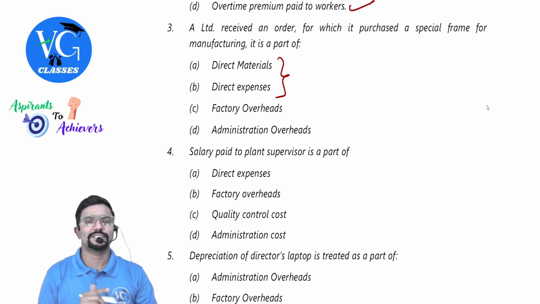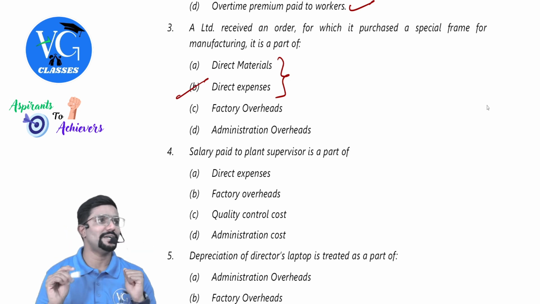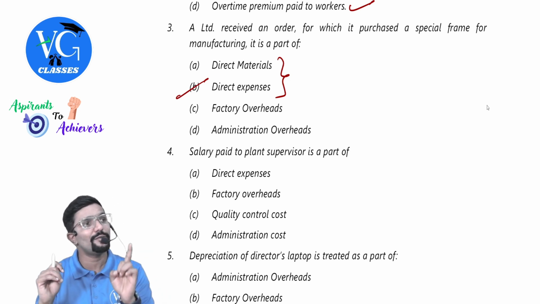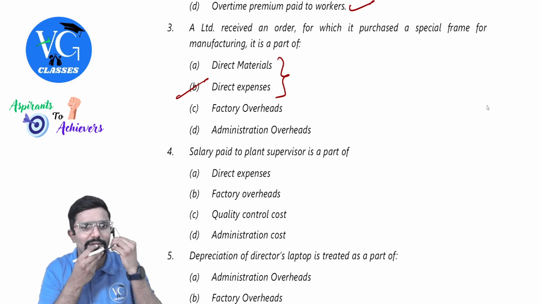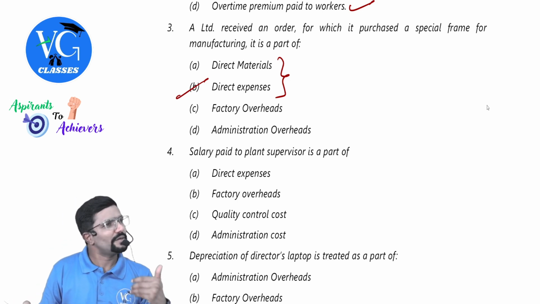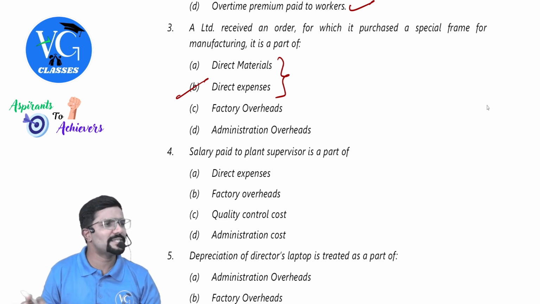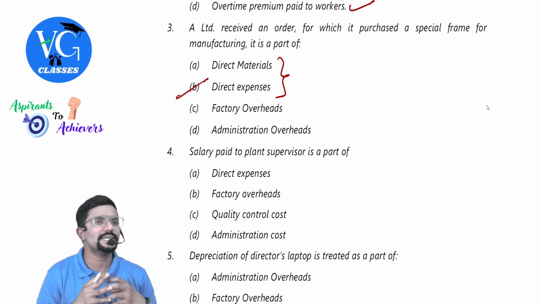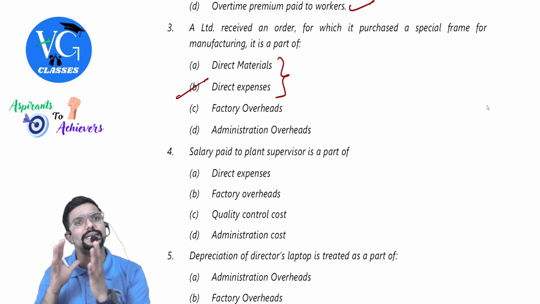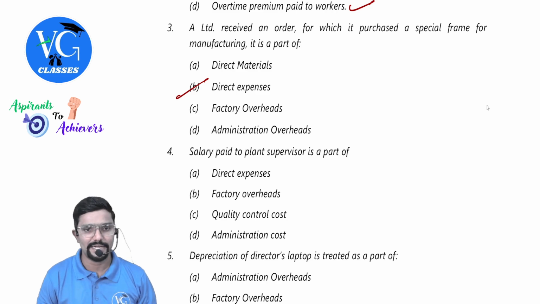Sir, what is it first of all? Direct expenses. Why? Guys, it is not a basic raw material. If it was a basic raw material from which I will manufacture my output, it is always direct material. It is something special, for which it is purchased. It received an order for which it purchased a special frame. So it is direct, but expenses, not direct material, guys. Clear? Means it is not a basic raw material. That is why we are not considering it as direct materials, but direct expenses. Students might have confusion between direct material and direct expenses, that is why I just explained it.